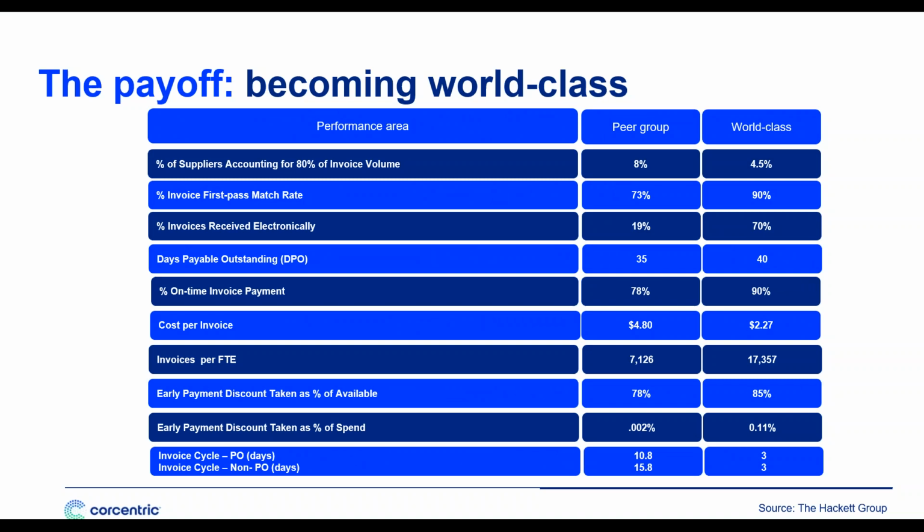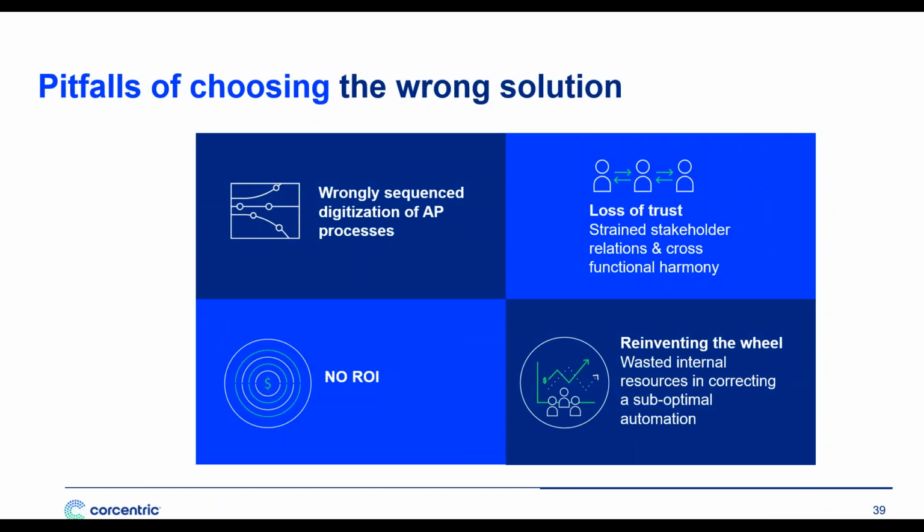You have a lot riding on your accounts payable department. Chances are that in 2019, automation is a key priority for your organization. And that's an unquestionable priority. Organizations that automate become world-class. In every single metric, they achieve significant improvements compared to their peers with low or no automation. The key thing, though, is to choose the right solution.